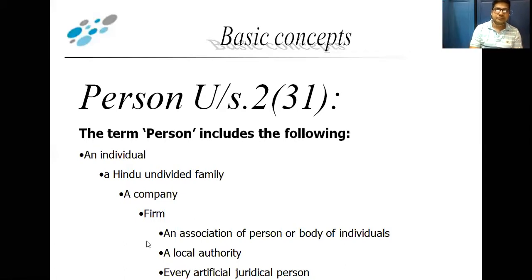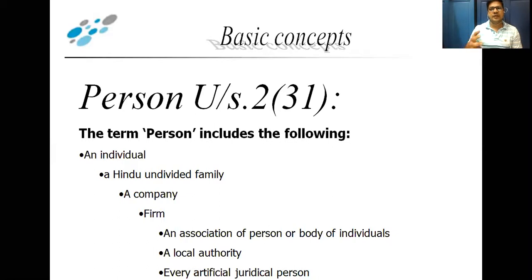The next is an association of persons or body of individuals. One example: in our surrounding areas we have a Ganesh Utsav Mandal, Navratra Utsav Mandal.